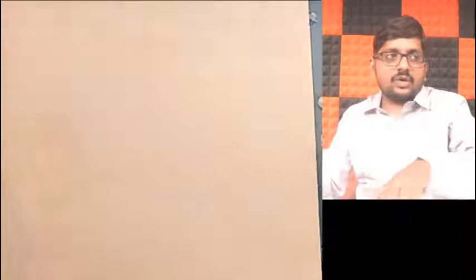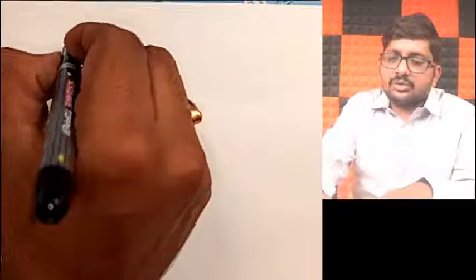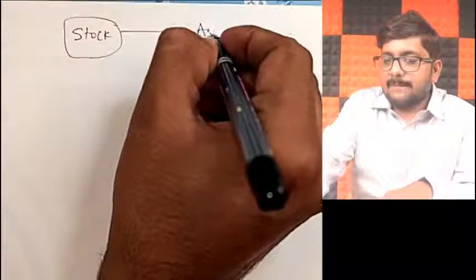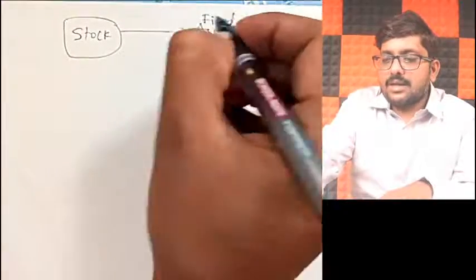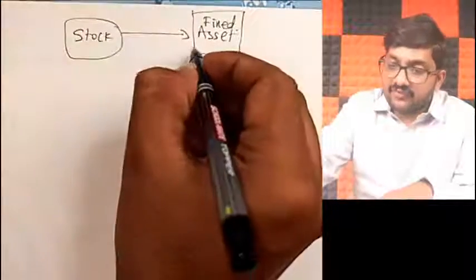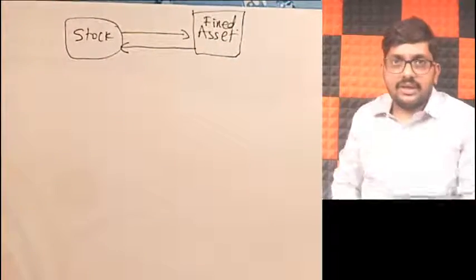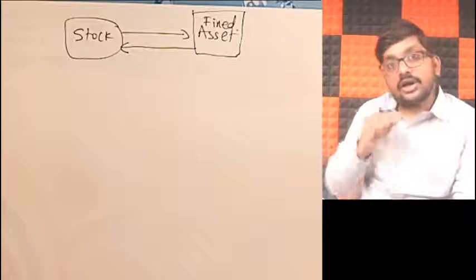Now let us take two different examples. Imagine you are trying to convert your stock into a fixed asset, for example. Stock into fixed asset you are converting, or vice versa, fixed asset into stock. Both the situations we will see. What are you trying to do here? You are trying to convert stock into fixed asset.